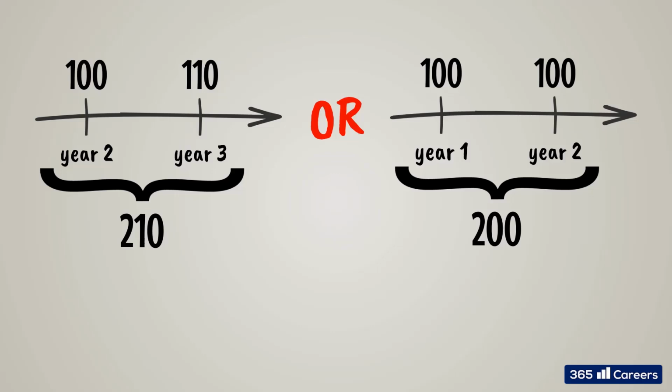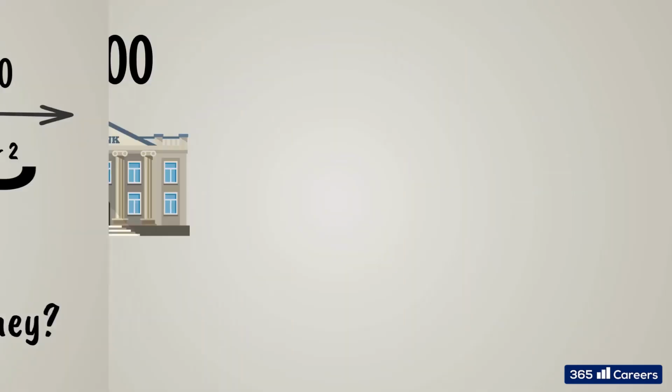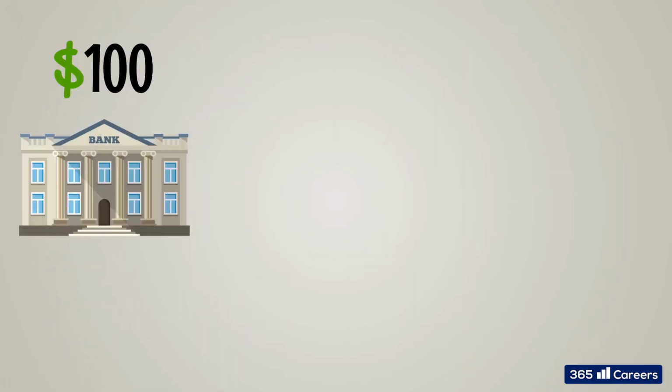If we simply do the math, 210 is better than 200, so we should pick the first option. This isn't true after we consider the time value of money. In finance, we should never add sums of money without considering the timing when the cash flows occur. This is very, very important.